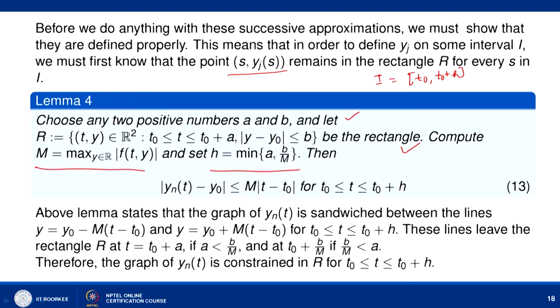This lemma says that all the approximating sequence y_n(t) satisfy this condition 13, which means they belong to the rectangle R. How can we say that?